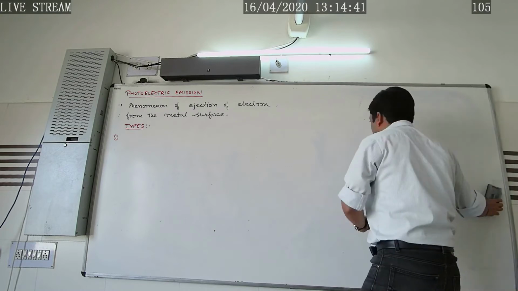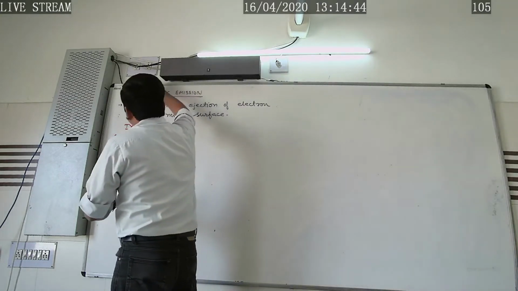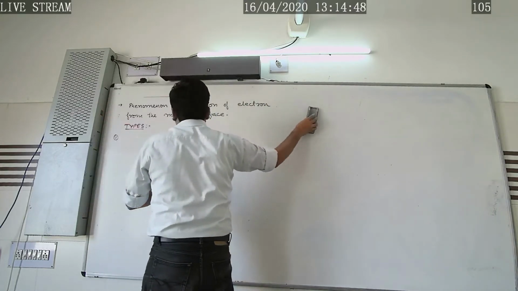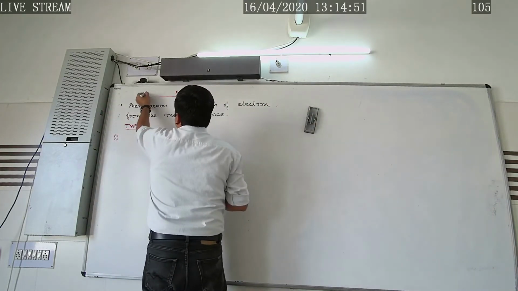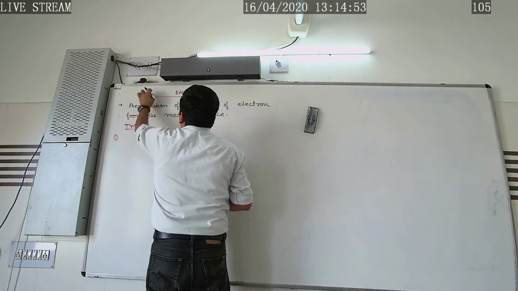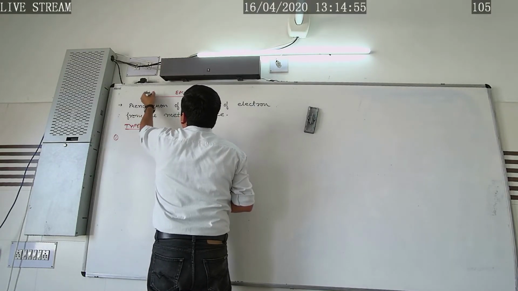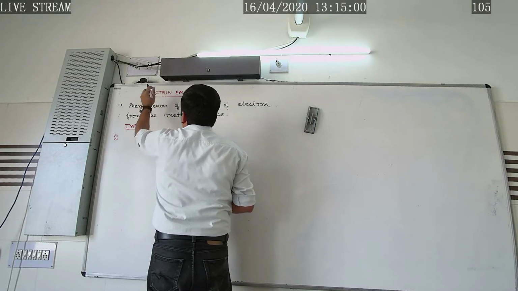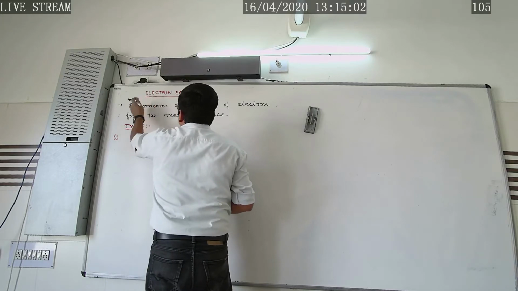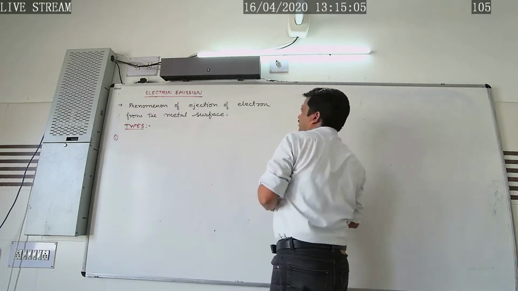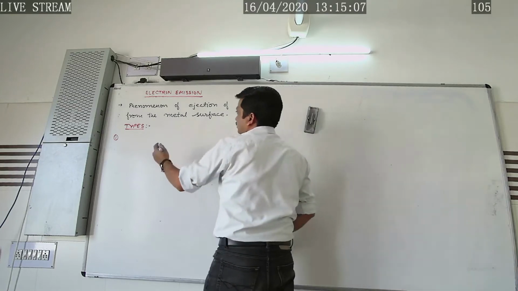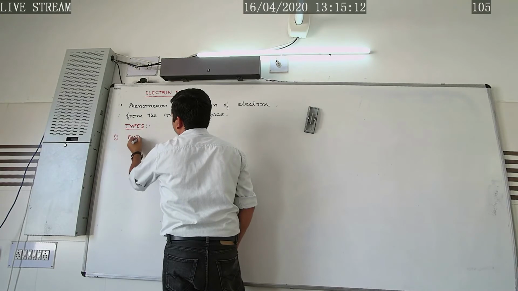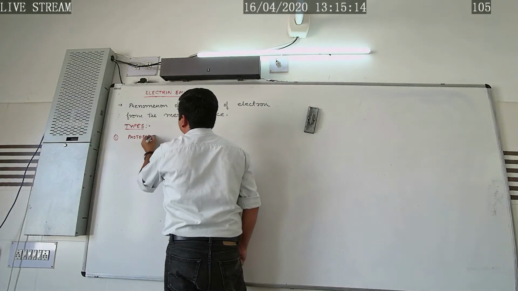Here we simply get not photoelectric emission but just electron emission. We have defined it as just electron emission, because in the types we are explaining photoelectric emission. This is the phenomenon of ejection of electrons from the metal surface, that is what we call electron emission. So of the types, the first type we are going to study is photoelectric emission.